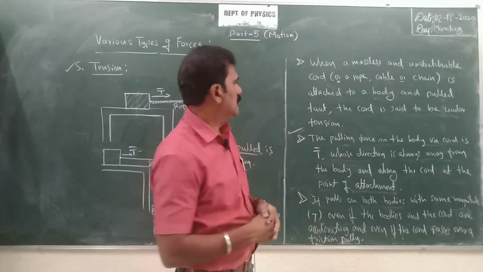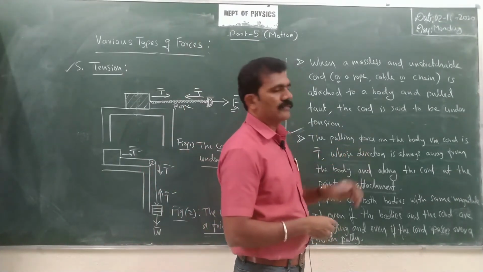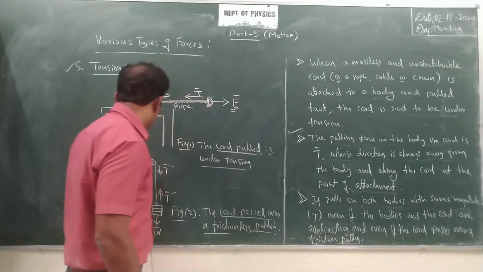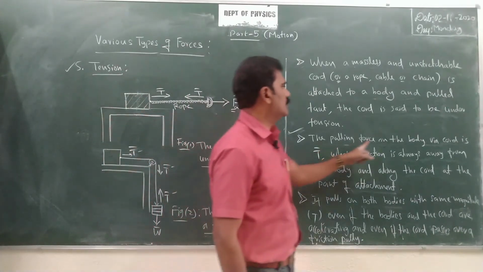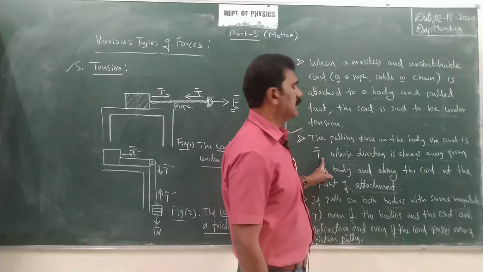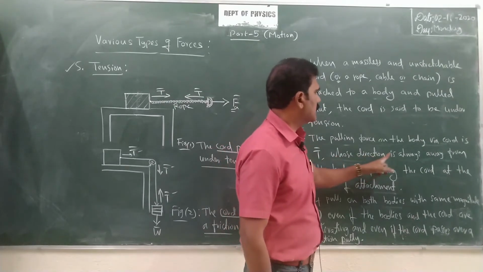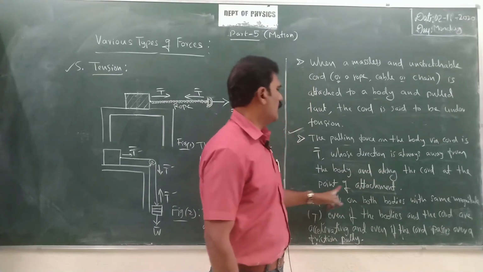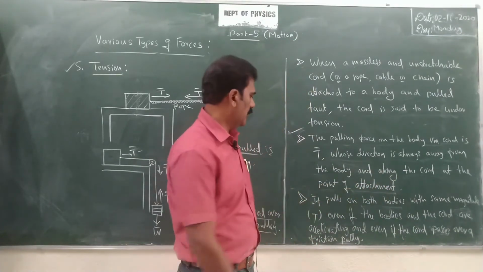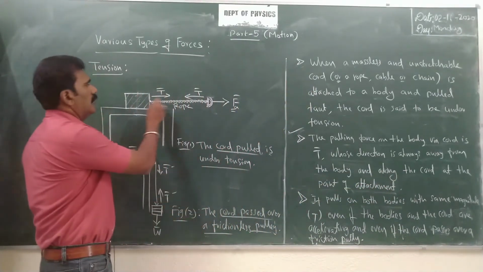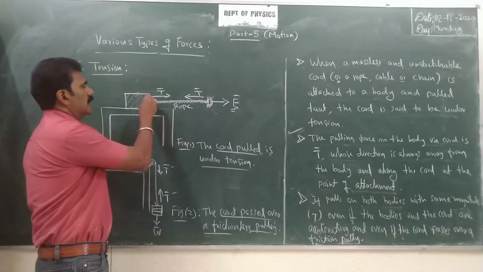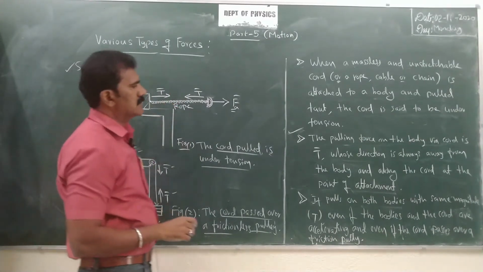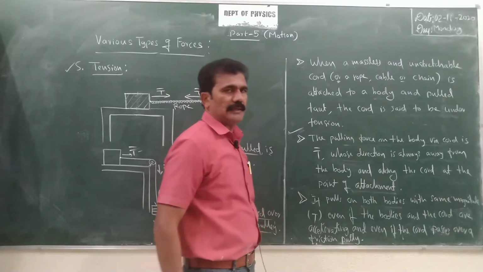The next one is the pulling force. As I said, the pulling force itself is the tension. The pulling force on the body via the cord, T bar, has a direction always away from the body and along the cord at the point of contact. That is actually called tension T.